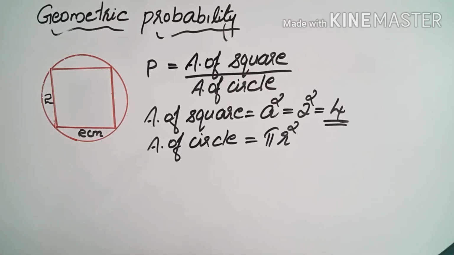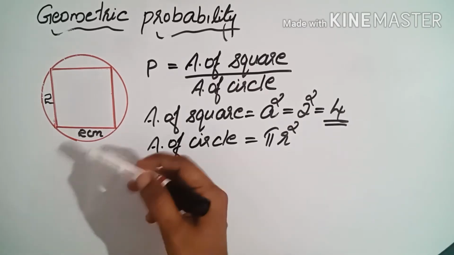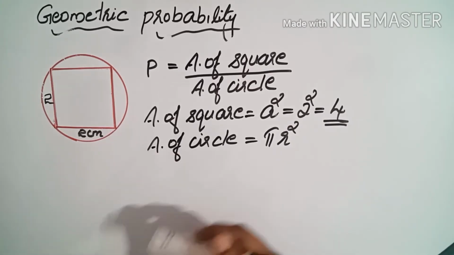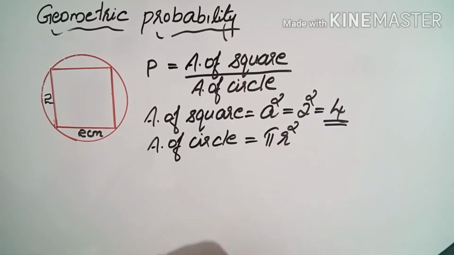But here the radius is not given. So first of all we need to find the radius. Then only we can find the area of circle. Like the previous case, here we can't apply the equal portions idea. It is not applicable here because both are different figures. So here we need to find the radius first.